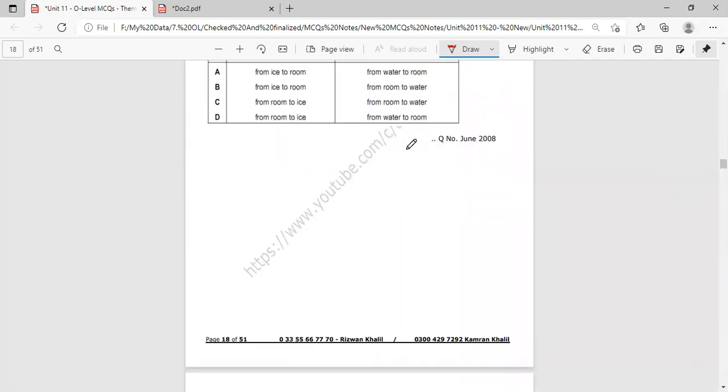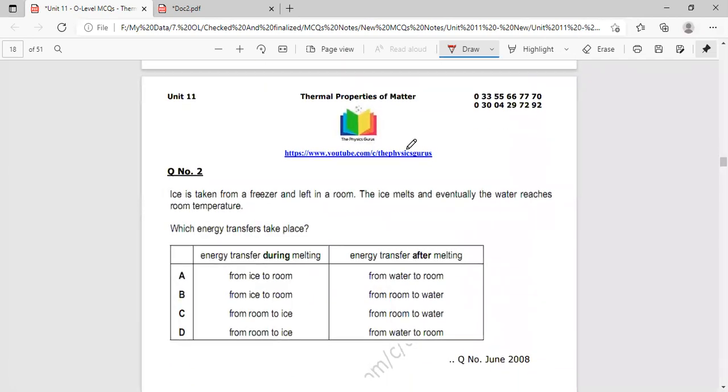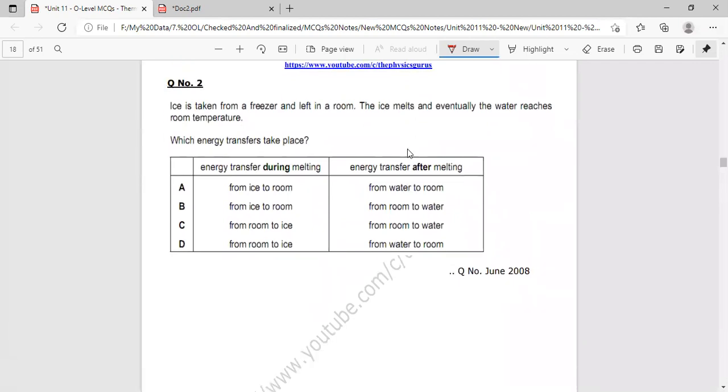And then we will move towards the next MCQ. Ice is taken from the freezer and left in the room. It is solid, and ice melts, turns into water, and reaches room temperature. Which energy transfers take place? Okay, solid means ice is being melted.